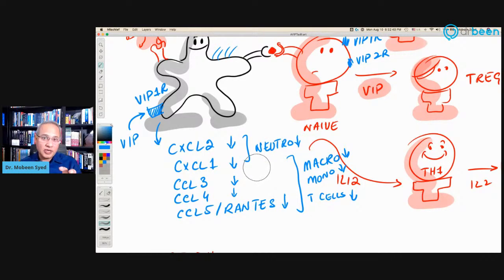So now VIP or Aviptadil is causing many functions over here. Remember, it has caused bronchodilation. Remember, it has protected the type 2 pneumocytes too. Now it is actually protecting the immune system as well, or helping the immune system too. So there is a bigger function that is the result.